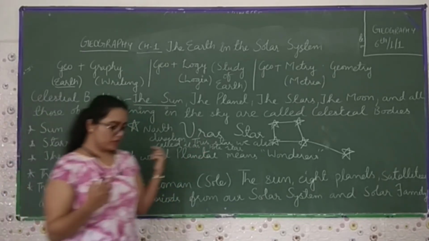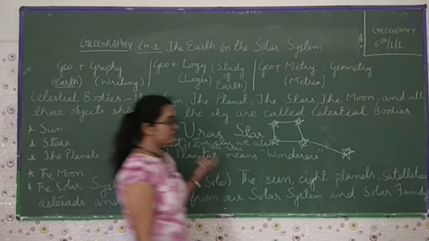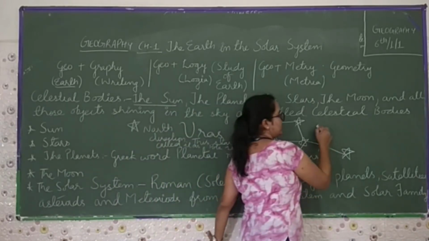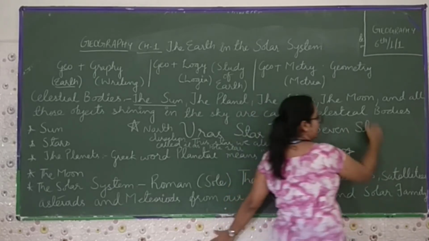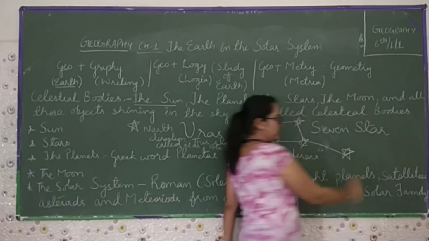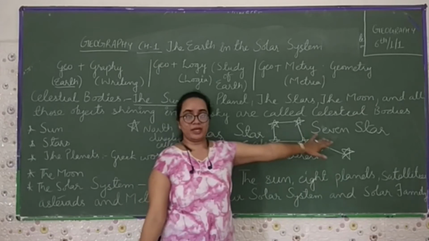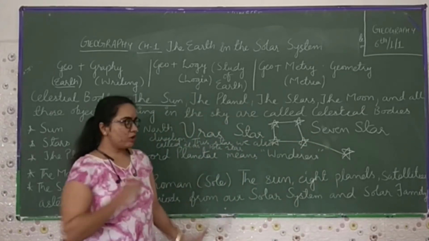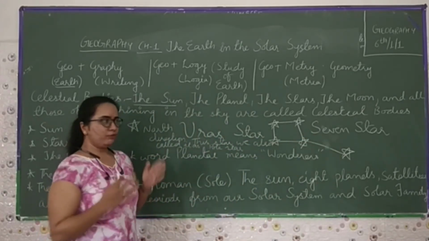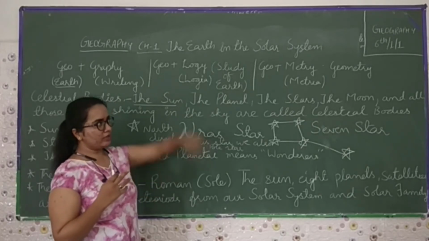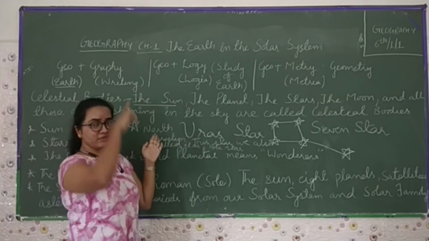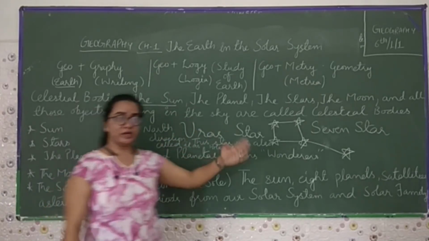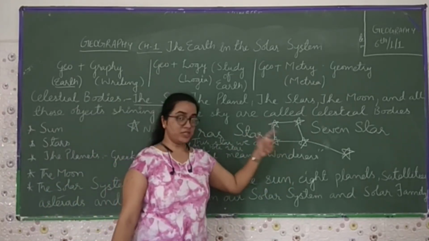There is also one important thing in this that is called Saptarishi or seven stars. Seven stars we used to call it in English, but in Hindi we call it Saptarishi. If you look in the north direction, you will see the seven stars which we call Saptarishi.